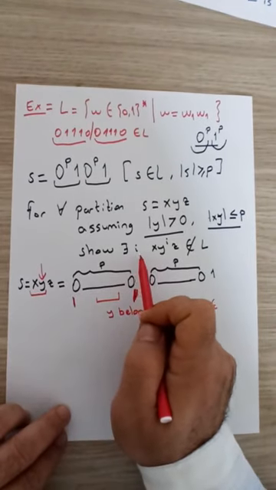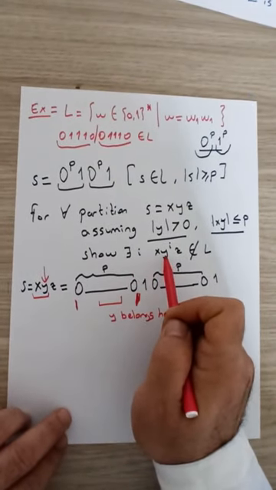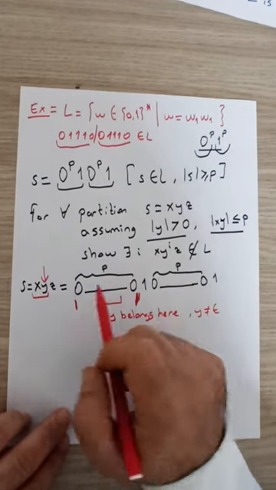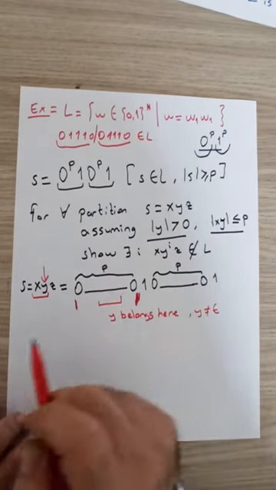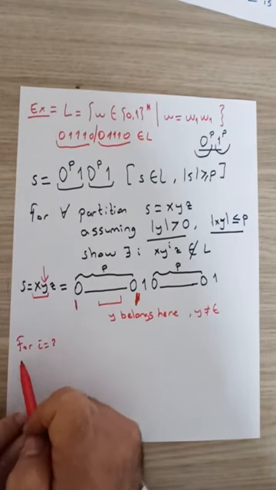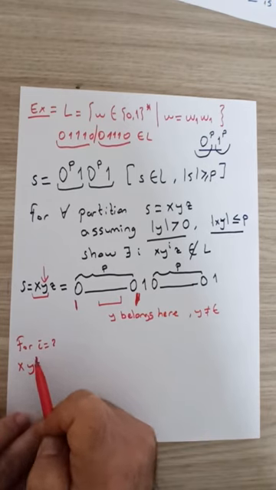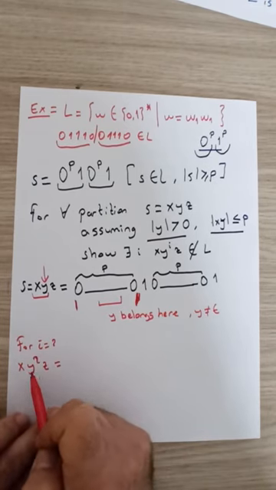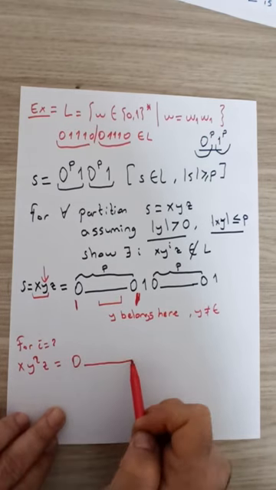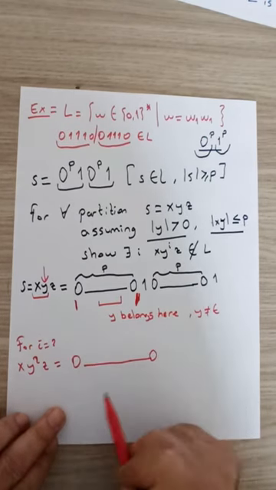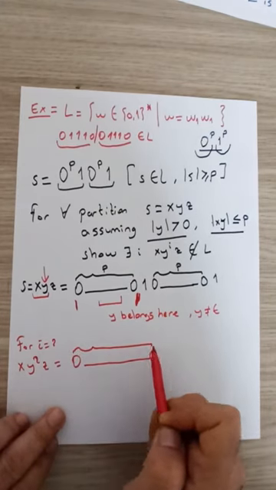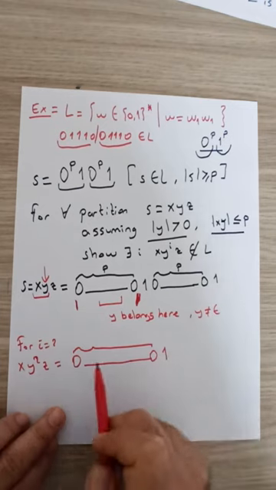We can pick a special i as long as we show that x, y to the i, z is not in the language L. For this example, let's pick i to be equal to 2. For i equal to 2, we have x, y squared, z. Let's visualize how this new string looks. We will have a bunch of zeros, followed by a 1.